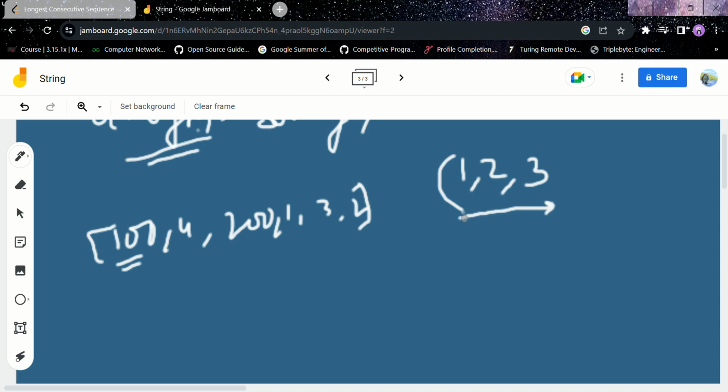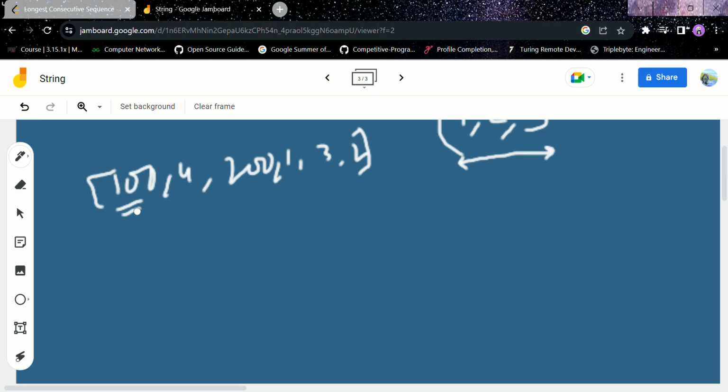We do not have 101, so 100 cannot be the sequence. For 4, do we have 5? No, but we have 3, so 3 4 can be a sequence. We have one more element, 2, and 1 also, so this one has length equal to 4.